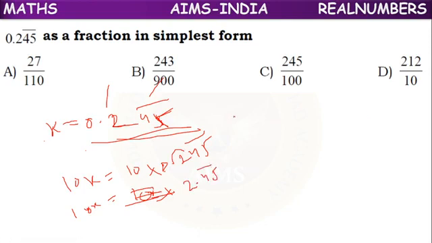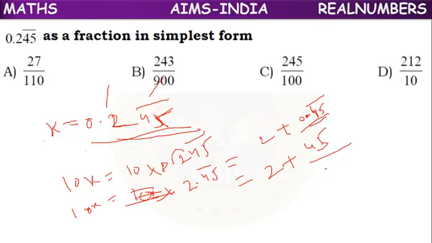We can write 2.45 bar. Again this 2.45 bar can be written as 2 plus 0.45 bar. Yesterday what we have learnt, 0.45 bar is a pure recurring decimal. We have to remove the decimal. What will remain? 0, 4, 5. But the extreme left 0 doesn't have any value.